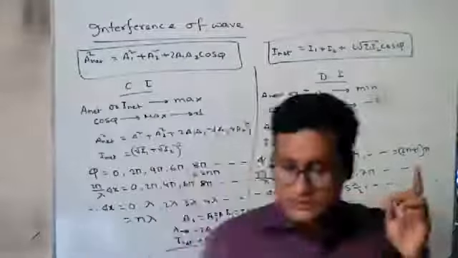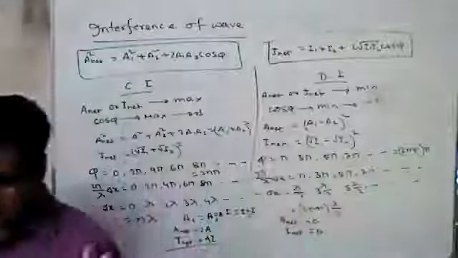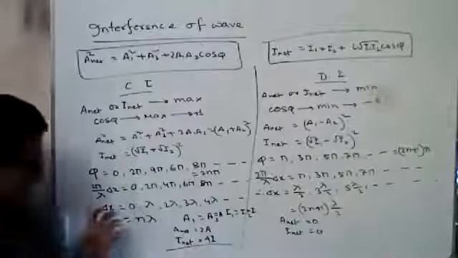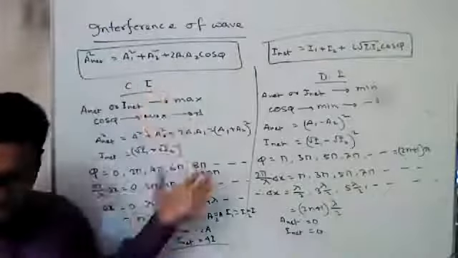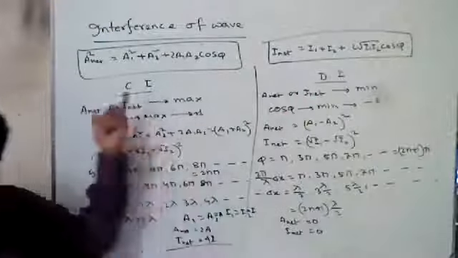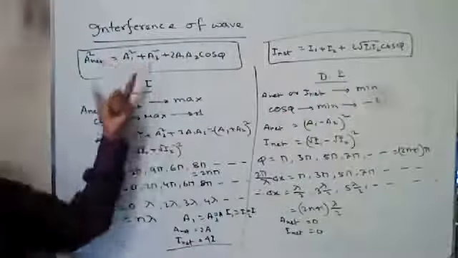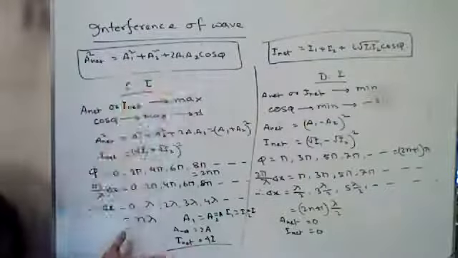It is used in second paper for the interference of light. For constructive interference of light, it will be brightness, and for destructive interference, it will be darkness. In sound, for constructive interference, we can say this is loud sound, the intensity will be more. This is the loudness of the sound.